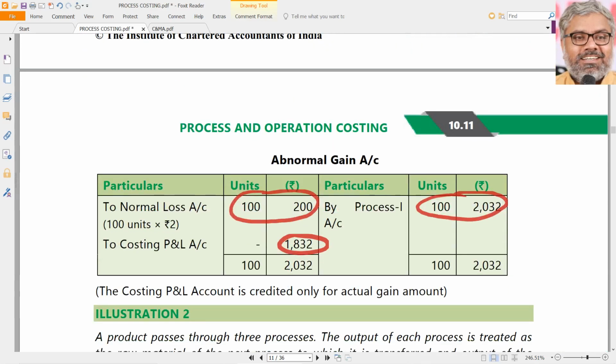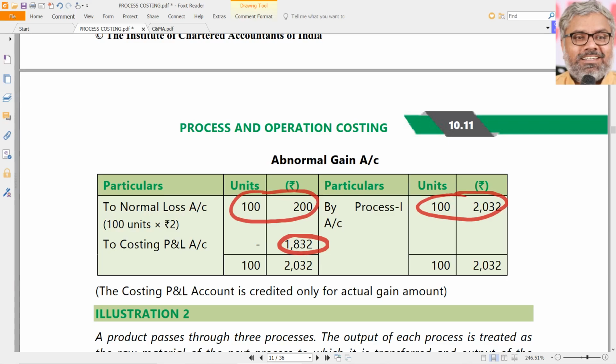Otherwise, at least you understand the concept. From the abnormal loss or abnormal gain, scrap value has to also be reduced and the remaining amount only should be transferred to the costing P&L account. But there is a difference between abnormal loss and abnormal gain. In case of abnormal loss, the scrap value is reduced because that abnormal loss itself is sold.